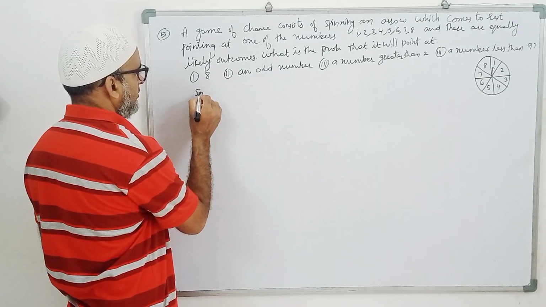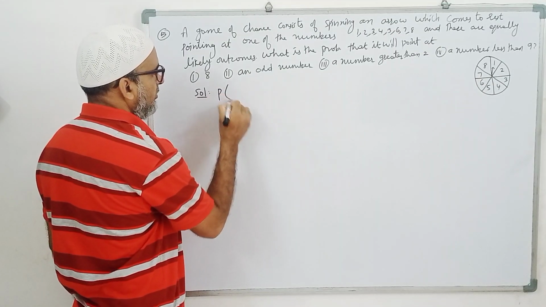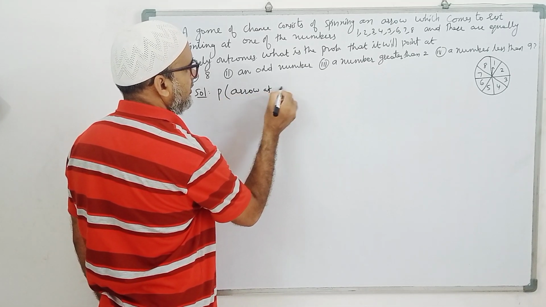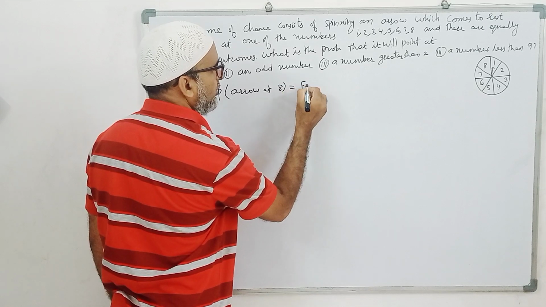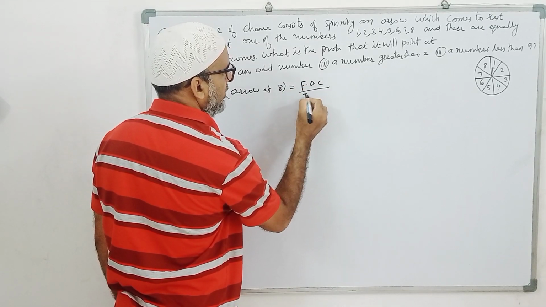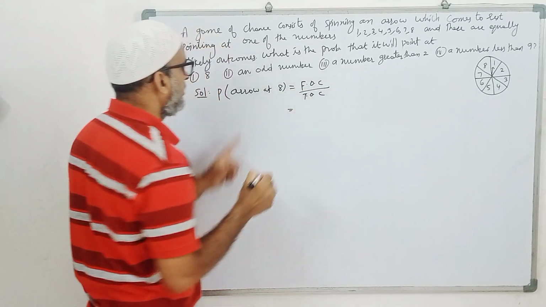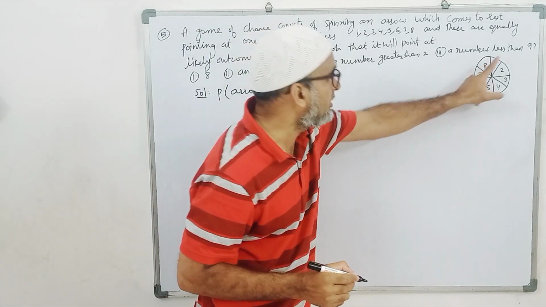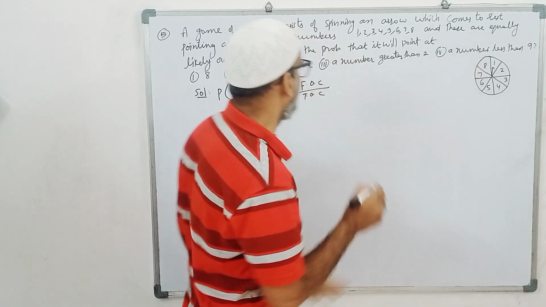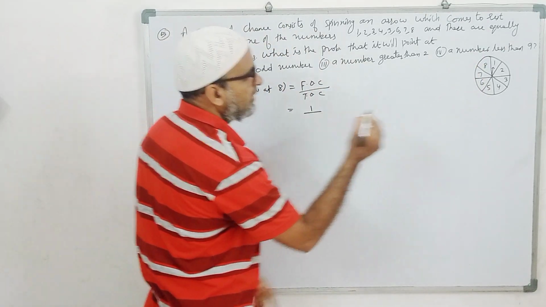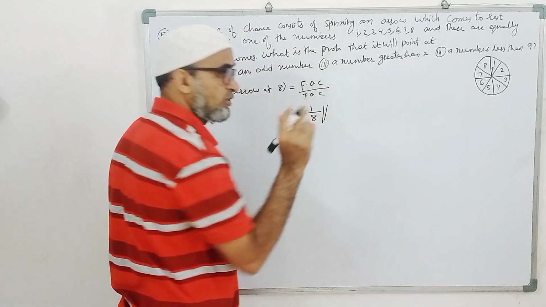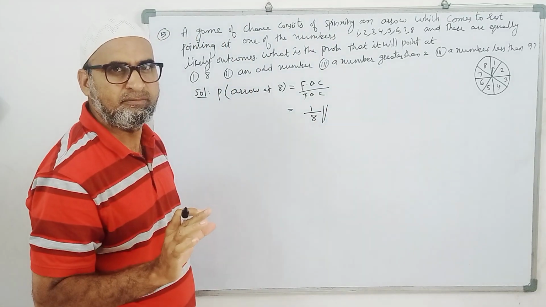Solution. Probability of arrow at 8 is equal to favorable outcomes by total outcomes. Favorable outcomes: at 8. How many 8s do you see here? Only one 8 is there. So 1 by total. How many in total? 1, 2 up to 8. This much only. Don't get any confusion.